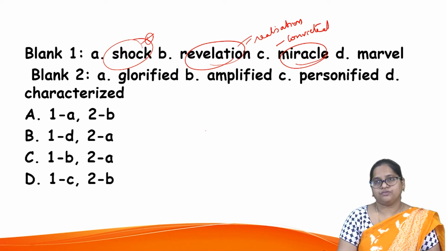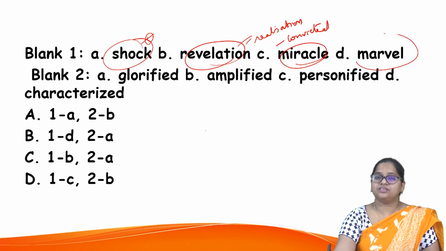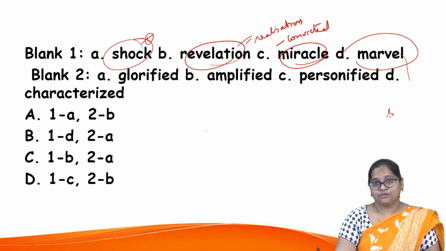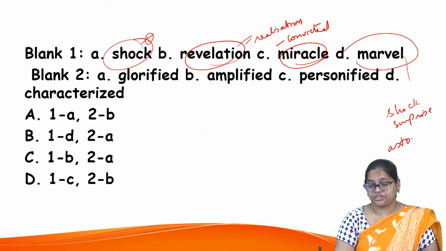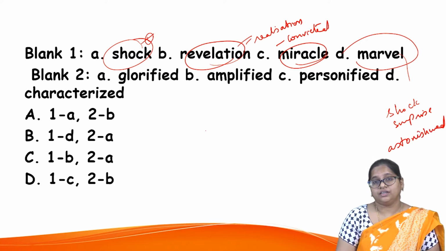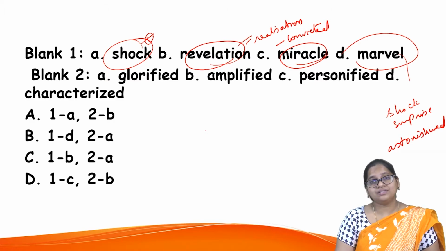understanding option D. Marvel. What is this marvel? Marvel, yes, it is beyond this kind of shock. It is a mix of both. Shock, surprise. Okay, you get surprised, you get astonishment. It's complete, you're so puzzled.